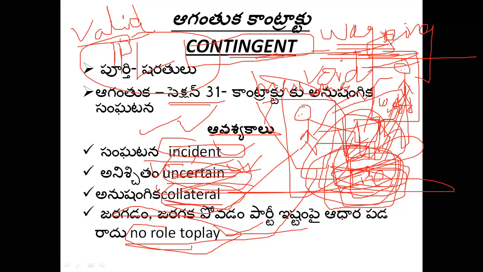So you should not term wagering agreements as wagering contracts. You should not pronounce it, you should not write it. Wagering agreement is prohibited under law. It cannot be enforced. I hope you understood.